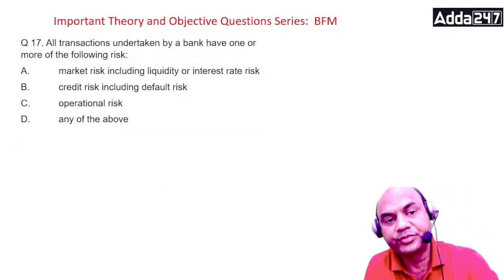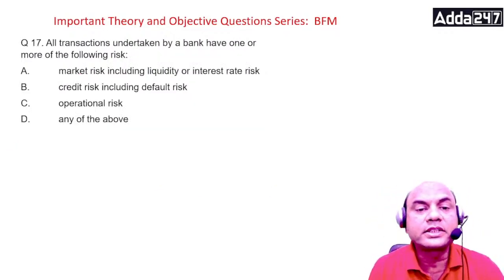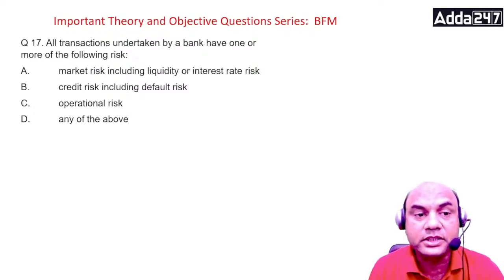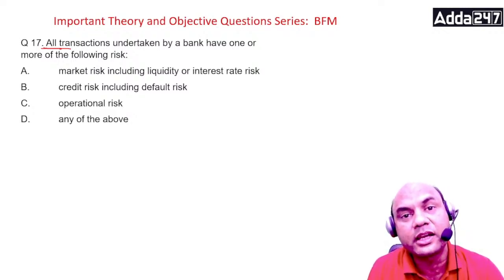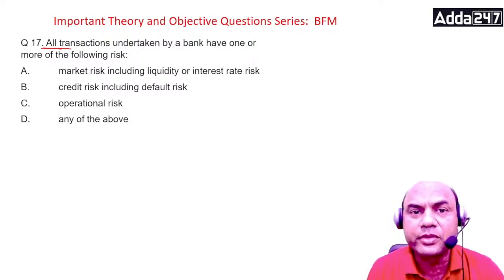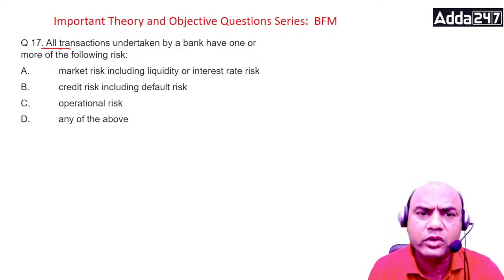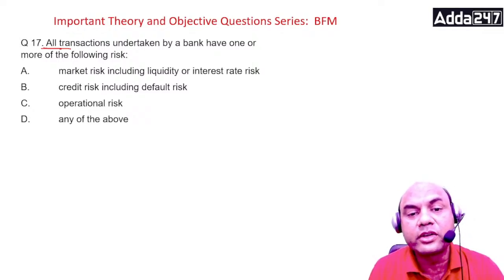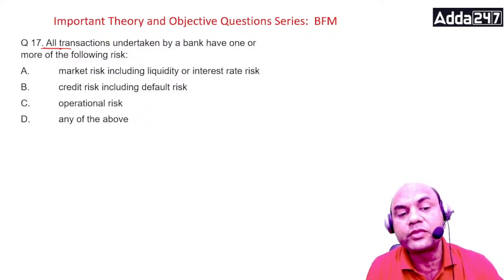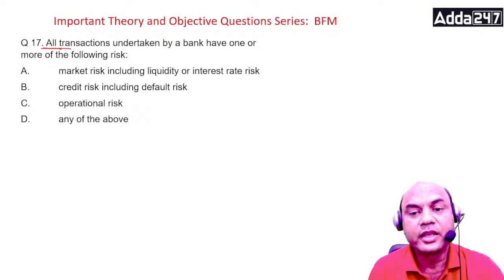Okay, all the transactions undertaken by the bank have one or more of the following risks. So all the transactions, now you are talking of all, it is related to cash clearing transfer, account opening, loans, any type of loans, forex, anything you call it under the roof of banking. Market risk including liquidity and interest rate risk, credit risk including default risk, operational risk, and any of the above. Think over it.